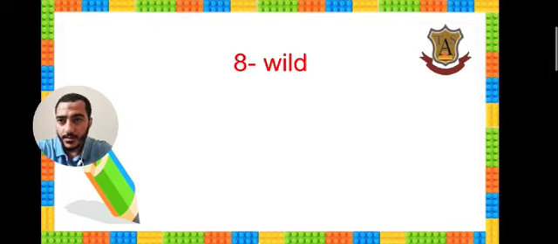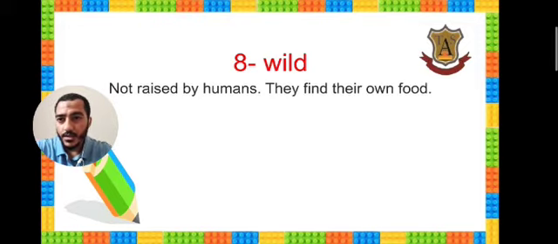Wild. Wild means not raised by humans. They find their own food.